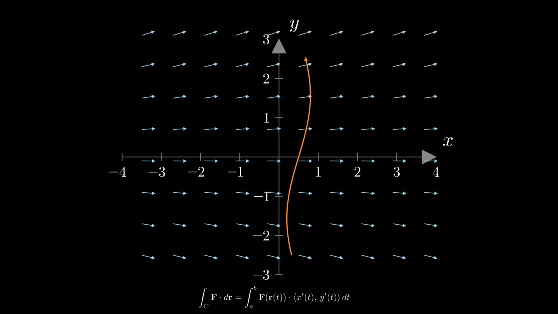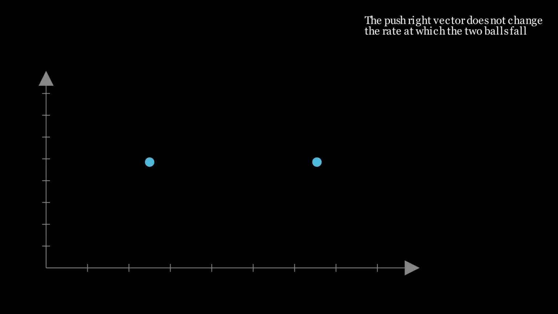And we know this to be true because if you allow one ball to fall under the effects of gravity, and another ball also under the influence of gravity, but here it also has a push vector to the right, it doesn't matter how much force the rightward vector is applying on the second ball. Both of these balls will fall towards the ground at the very same rate, and they will touch the ground at the very same time.